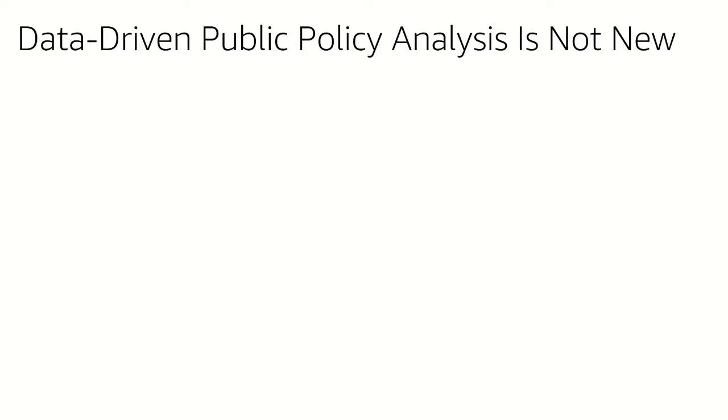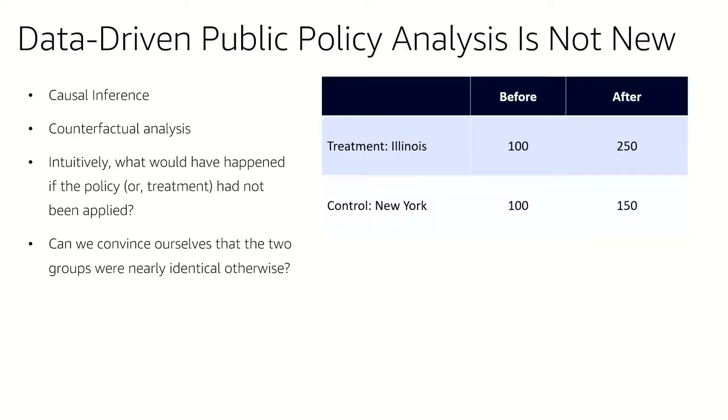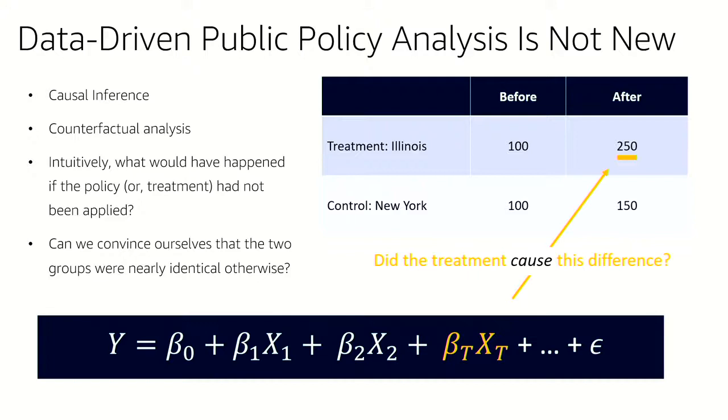And so we also want to know that data-driven public policy analysis is not new. Right, so I come from the School of Economics out in Chicago, where we think about this a lot, right? And this question is usually causal inference, where we're going to take our data and break it into what's called a treatment and a control group, right? Essentially, this is randomized control trial analysis, where we're going to look at, for example, the state of Illinois, compare it to the state of New York. But then you'll notice that after some policy was implemented in the state of Illinois, the levels in Illinois actually jumped, right?